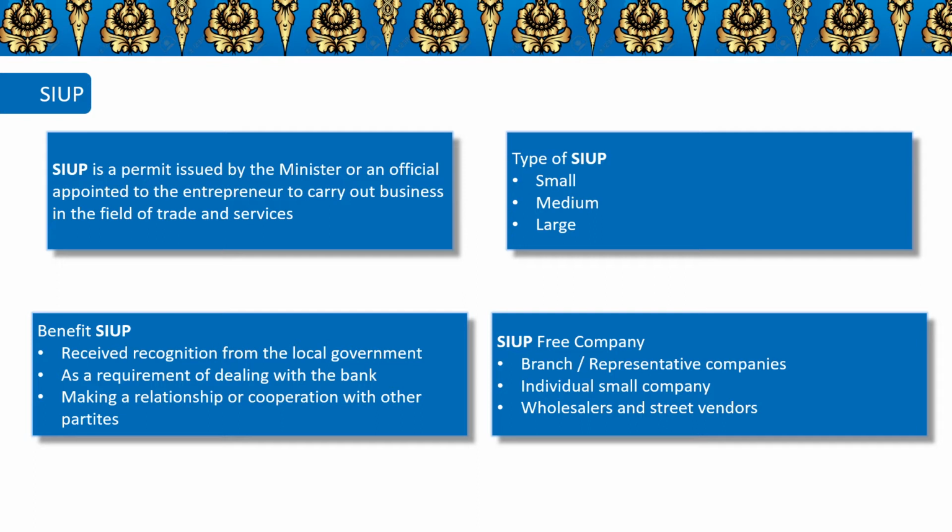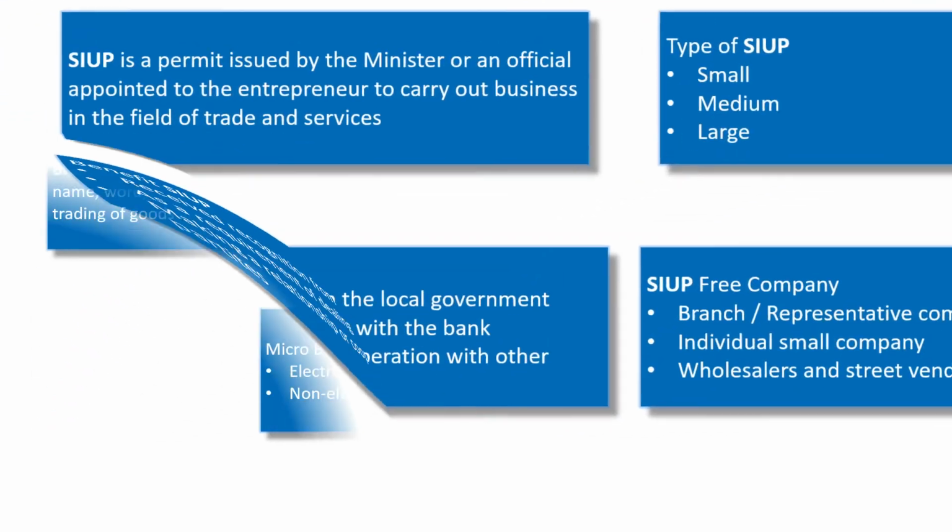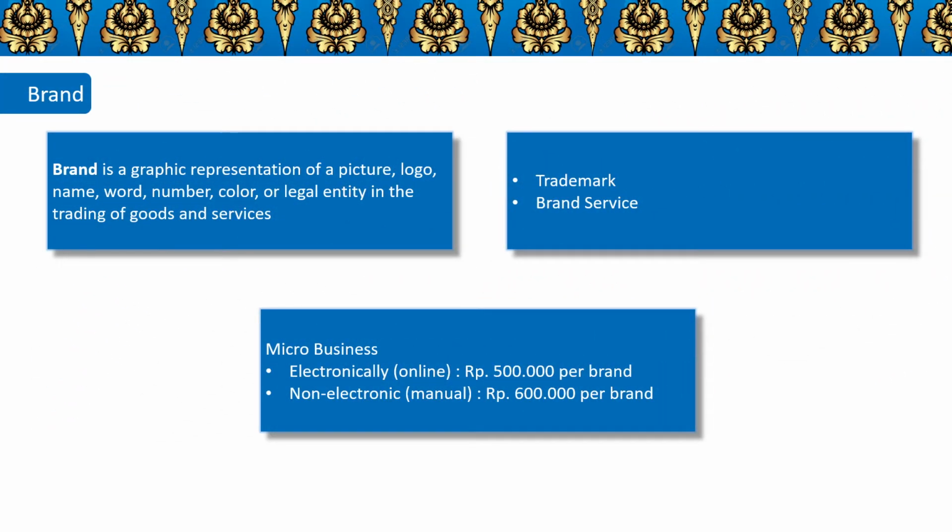SIUP-free companies. The first is brand and representative companies. The second is individual small companies. And the last is wholesalers and street vendors. Next is brand. Brand is a graphic representation of picture, logo, name, word, number, color, or legal entity in the trading of goods and service.